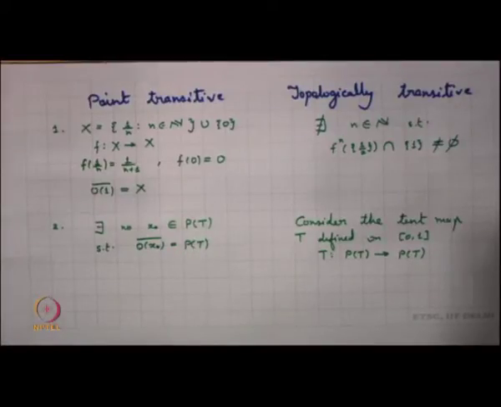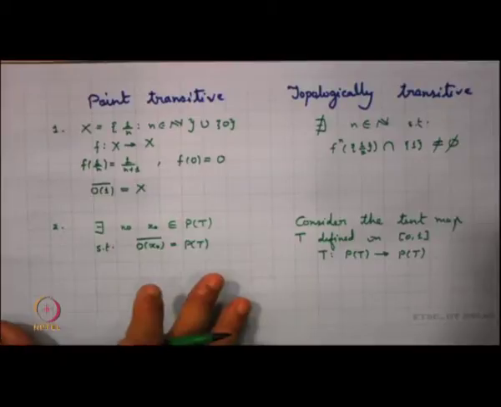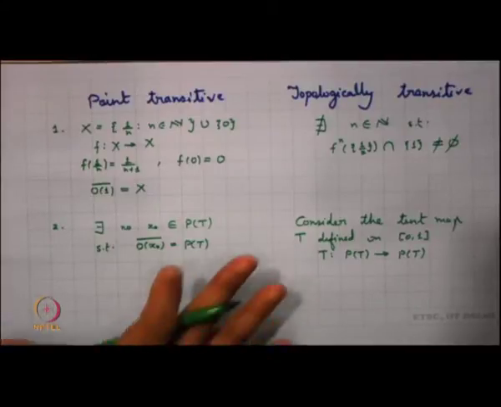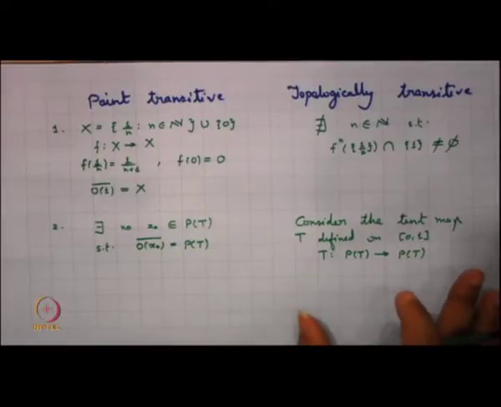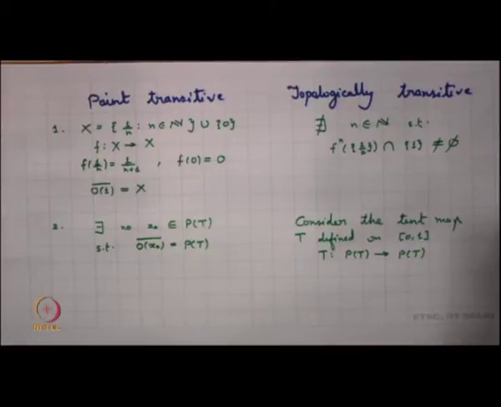That means these two concepts, though we call them both transitive, are distinct concepts. There are systems which are point transitive but not topologically transitive. There are systems which are topologically transitive but not point transitive.